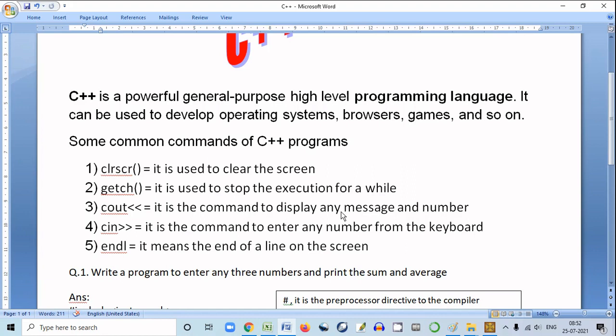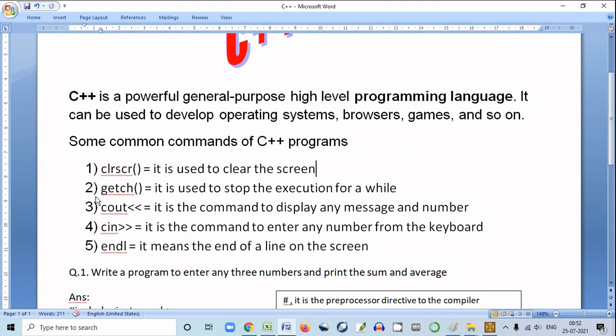So here I will discuss some commands of the C++ programming language. Okay, so see the first command, CLRSCR. CLRSCR is used to clear the screen. Suppose you have written one program and you have seen the output of the program. After seeing the output, if you want to clear the screen, this command can be used. So CLRSCR is the command to clear the screen.